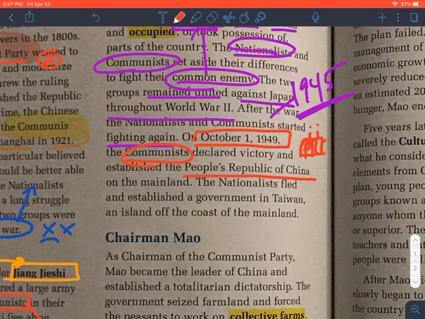That's how you might label it. And say, happy birthday, the People's Republic of China, a communist nation born when? Right, October 1st, 1949. The nationalists fled and established a government in Taiwan, an island off the coast of the mainland.